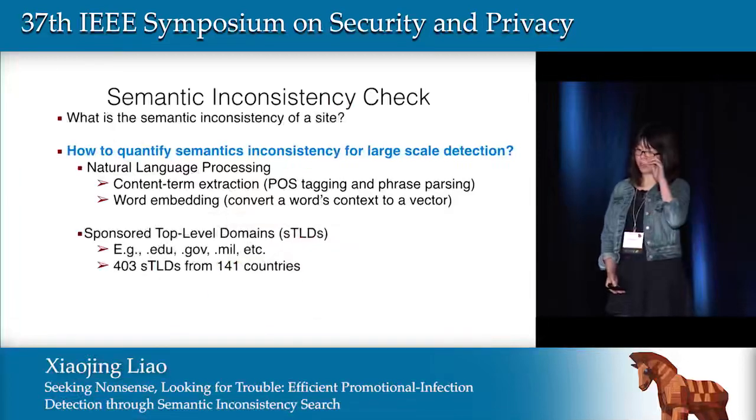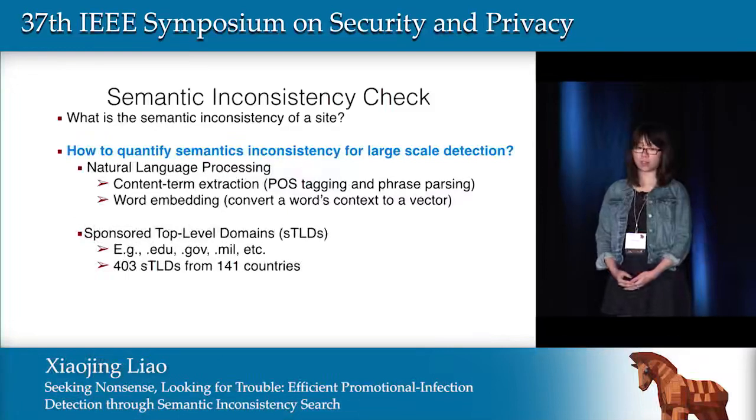Our current study focuses on detecting sites with sponsored top-level domains, which we call STLD, such as .edu and .gov. All of these STLD sites carry explicit semantics, such as the websites of EDU STLD are required to be United States affiliated institutions. We will show how we use word embedding technique to quantify the semantics of 403 STLD sites from 141 countries.